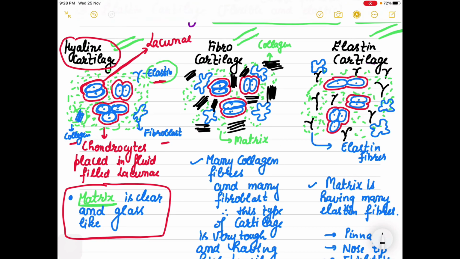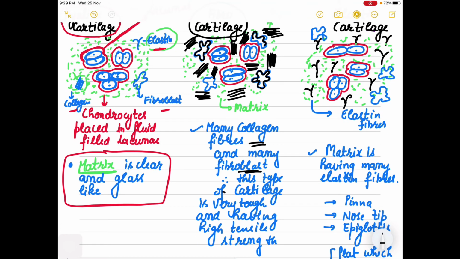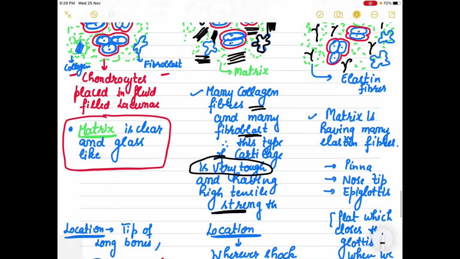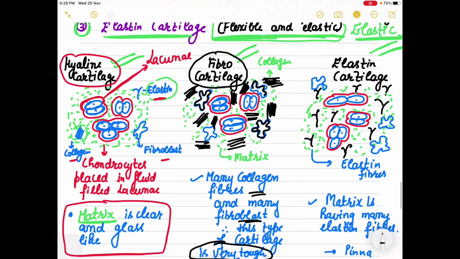Who is producing them? Definitely these fibroblasts are producing them. So many fibroblasts, many collagen fibers. That is why this cartilage is known as fibrocartilage. That is why this matrix is very tough, with very high tensile strength.